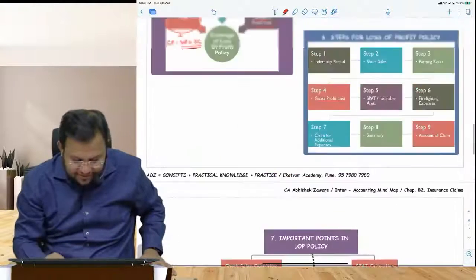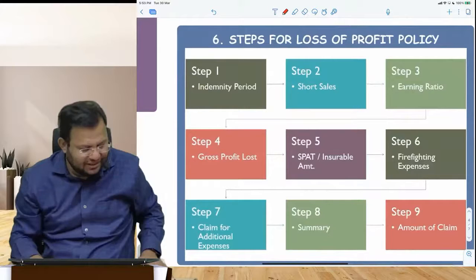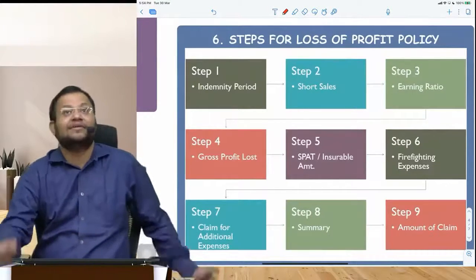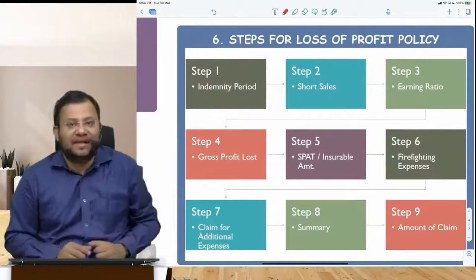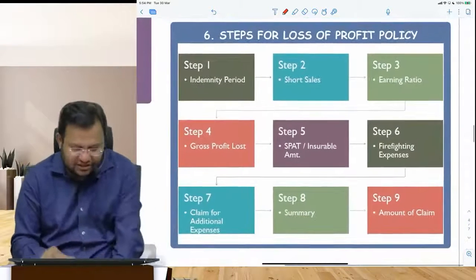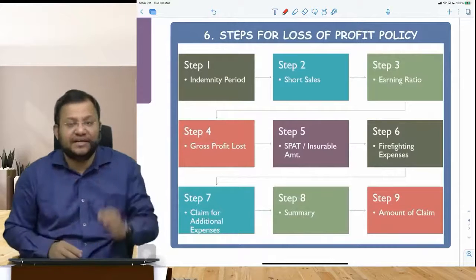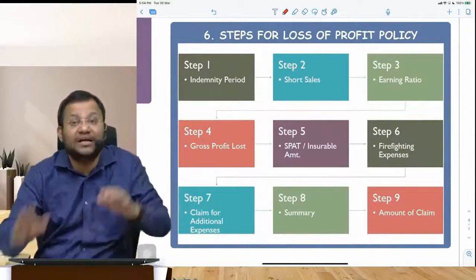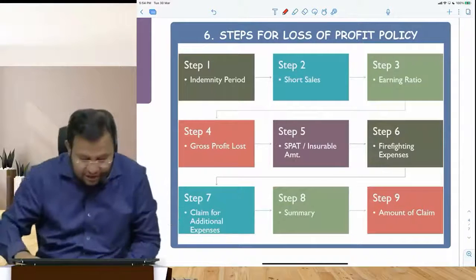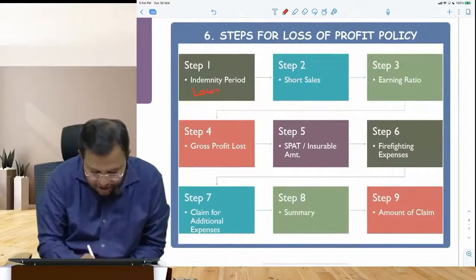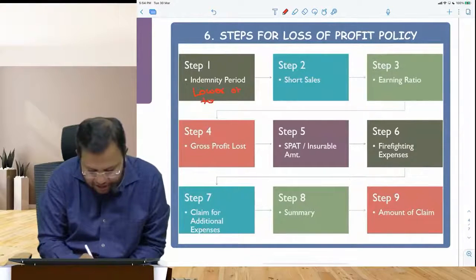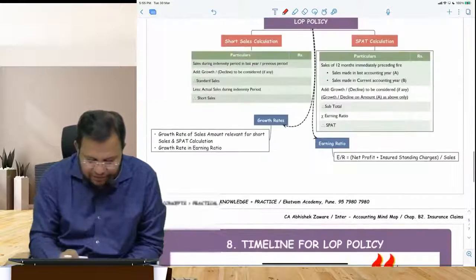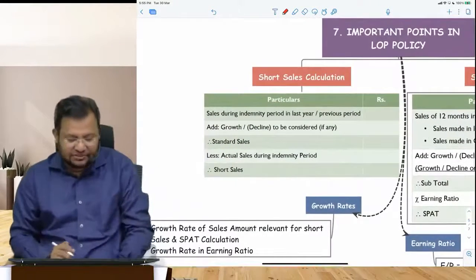Let me explain various. So let us understand the various steps for calculation of loss or profit. First, indemnity period. Indemnity period is going to be actual indemnity period or allowed indemnity period, whichever is lesser. So it should be lower of 2, actual or allowed. Then we should compute short sales. How do you compute short sales? Like this. Next page we have.